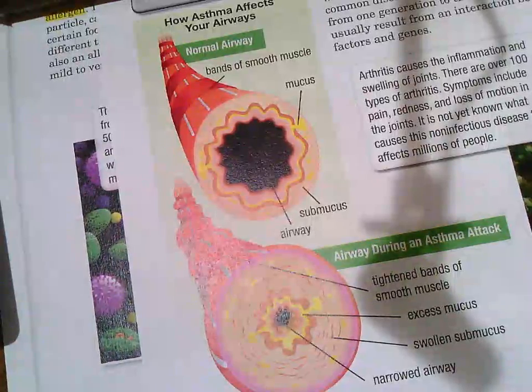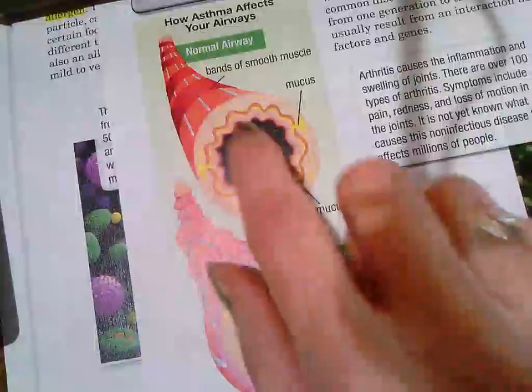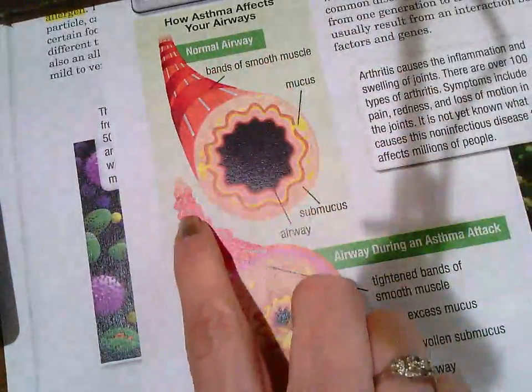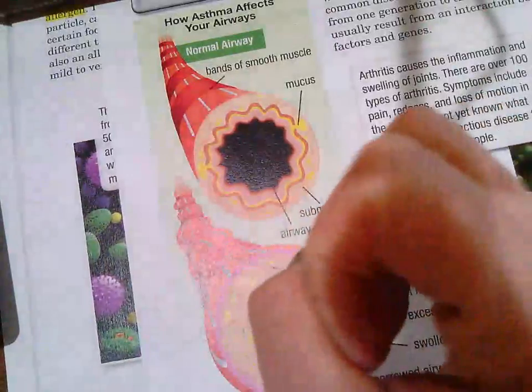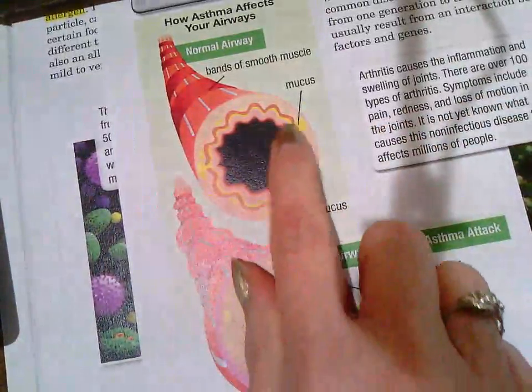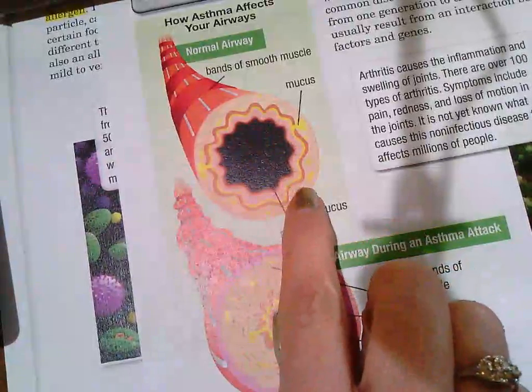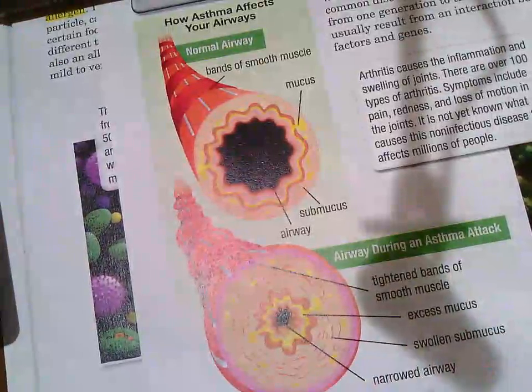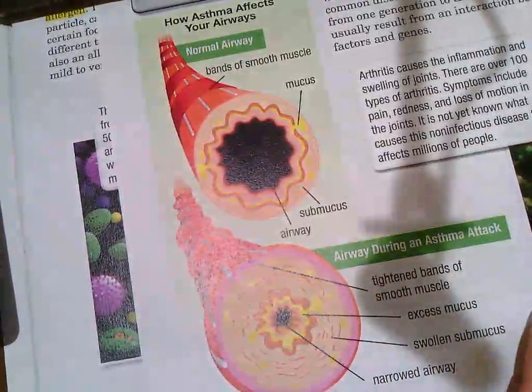But when you have asthma, things don't work the way they should. These bands of smooth muscle tighten like rubber bands. Look at this. Can you see how they're constricted? And that makes that opening smaller. And the mucus all inflames. So you've got this submucus that gets thicker and mucus too much. Look at this. So there's really only a little opening that you can breathe through.